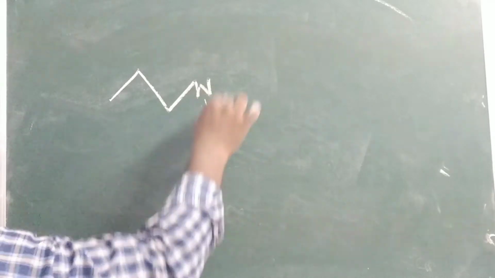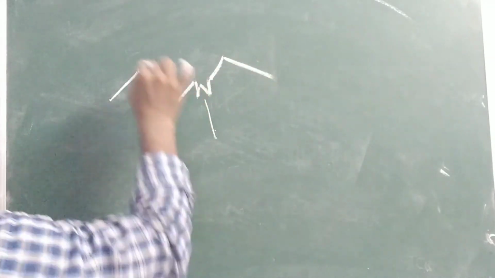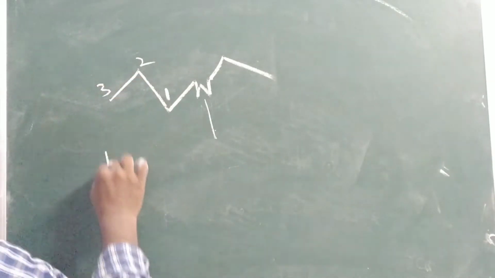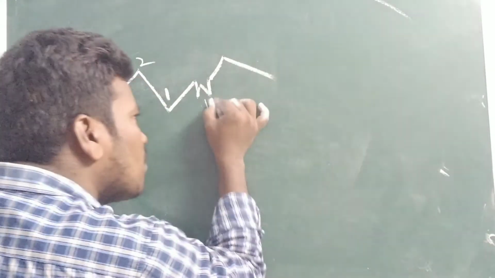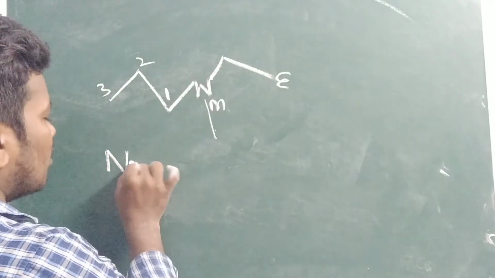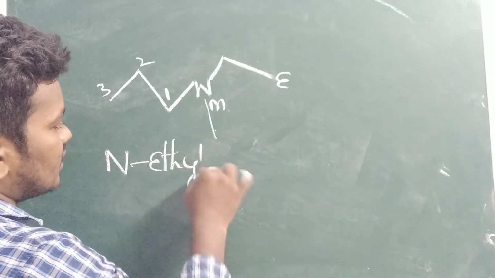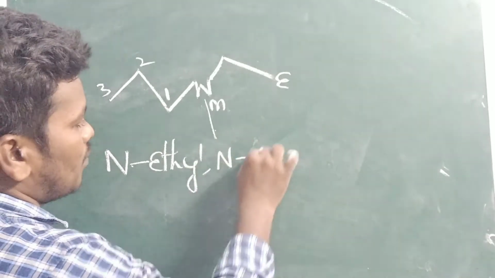So N. What is this, methyl? What is this, ethyl? 1, 2, 3. First, which will come, methyl or ethyl? As per alphabetical order, ethyl will come. In the amine, one ethyl and one methyl are present.